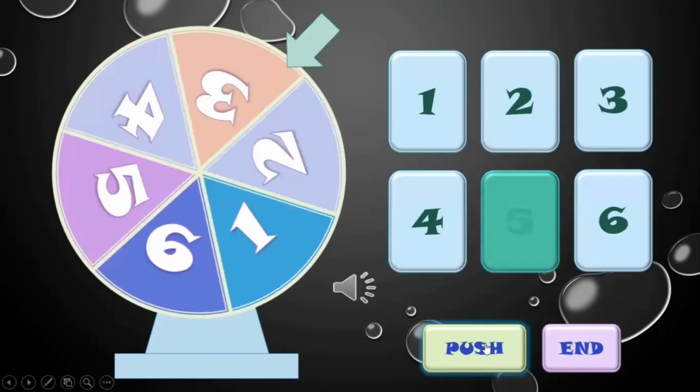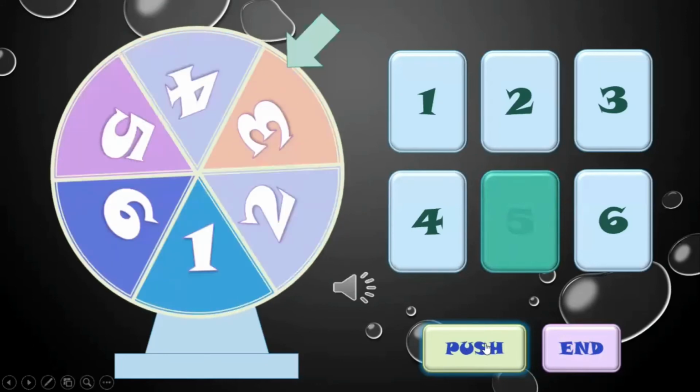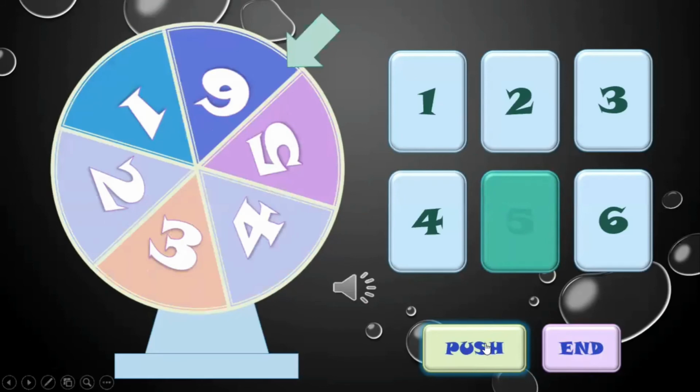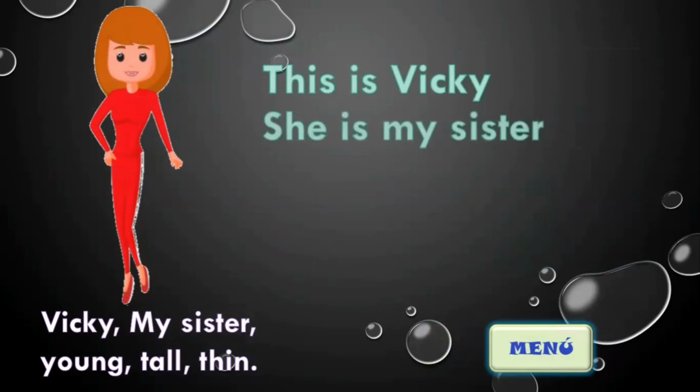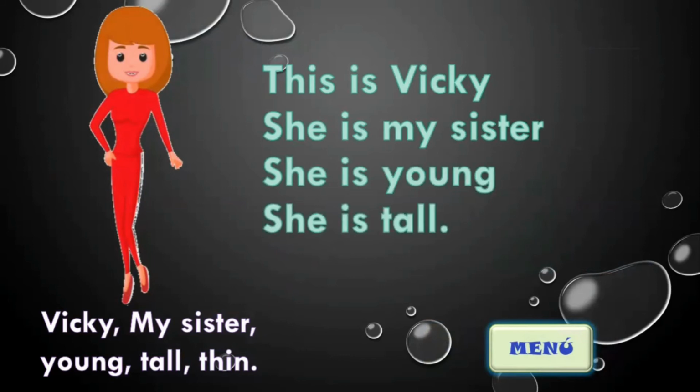Now push. Push again. Number 6. Okay, try to introduce Vicky. Use these words. My sister, young, tall, thin. Okay, this is Vicky. She is my sister. She is young. She is tall. She is thin. Perfect. Return.